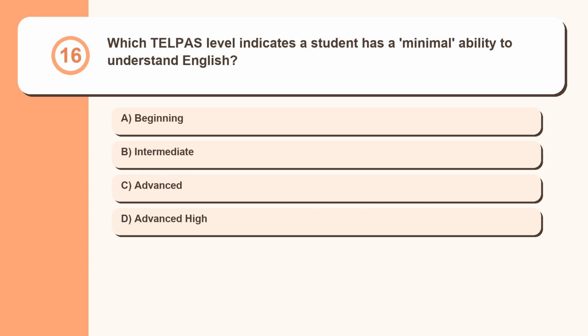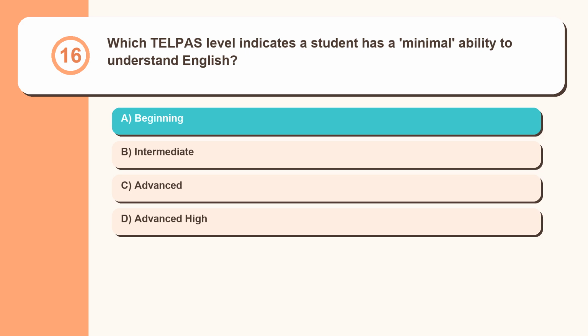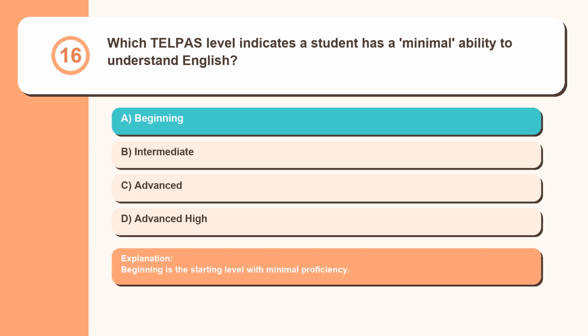Question 16. Which TELPAS level indicates a student has a minimal ability to understand English? Beginning, intermediate, advanced, advanced high. Beginning is the starting level with minimal proficiency.